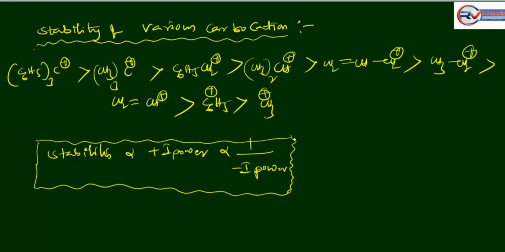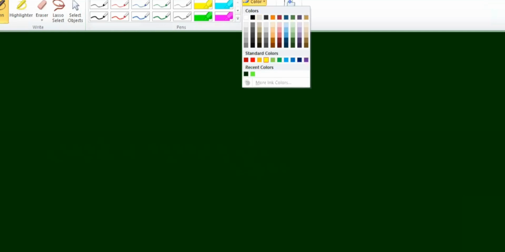Okay, let's see carbanion. What is a carbanion? A negatively charged carbon atom intermediate is called a carbanion.